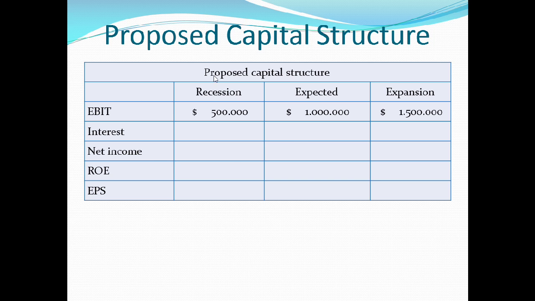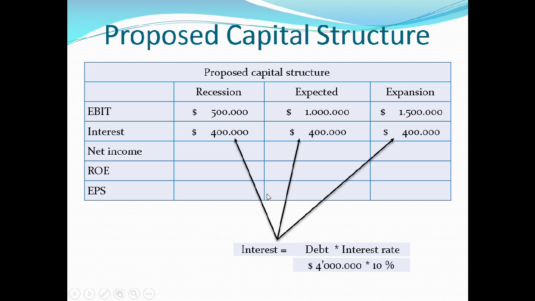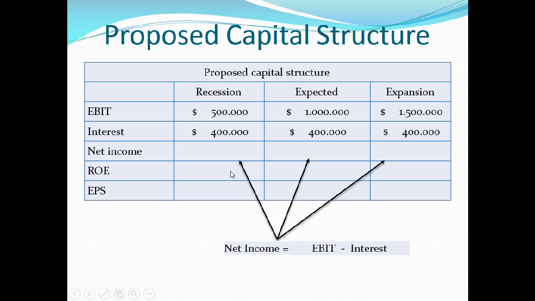Otherwise, the proposed capital structure is quite different. Let's analyze it. The EBIT is the same: $1 million in the expected scenario, 500,000 in the recession scenario, and 1.5 million in the expansion scenario. But now we have interest of 400,000. To get the net income, we subtract the interest from the EBIT. Now in the expected scenario the net income is 600,000. In the recession scenario, the net income is 100,000, and in the expansion scenario, it rises to $1.1 million.